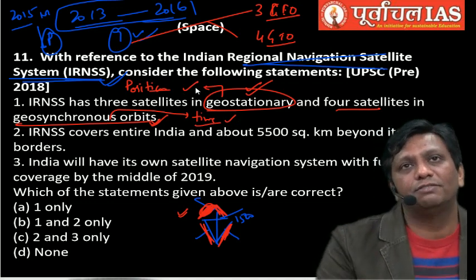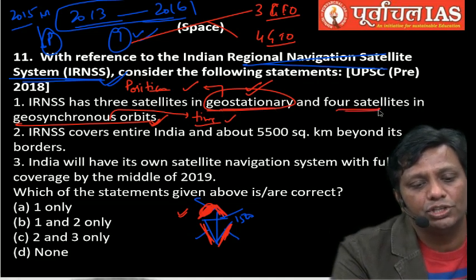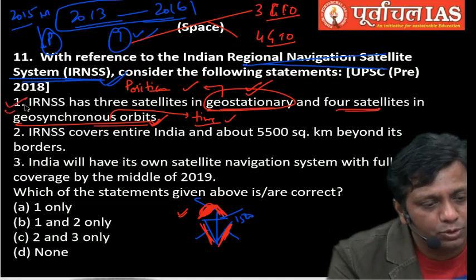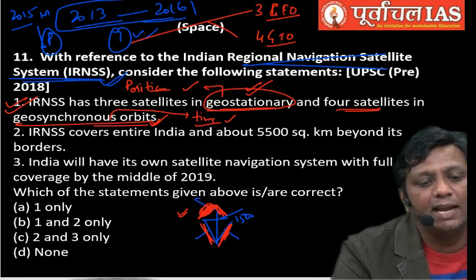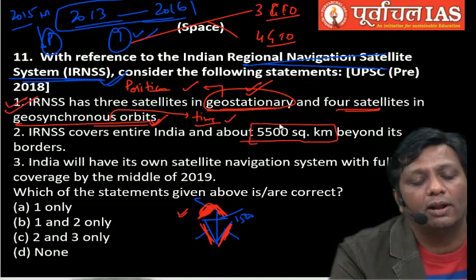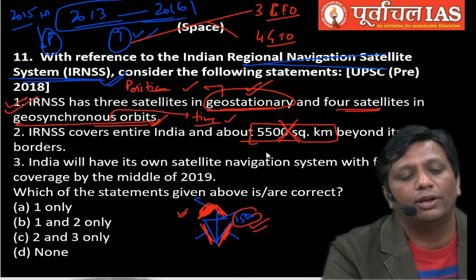This time maybe you are not getting it, but as a fact you remember IRNSS has 3 satellites in geostationary and 4 in geosynchronous. It is absolutely right. Second statement, IRNSS covers entire India in about 5500 square kilometer. Wrong, guys. 1500 approx, not 5500. This is the wrong fact here.